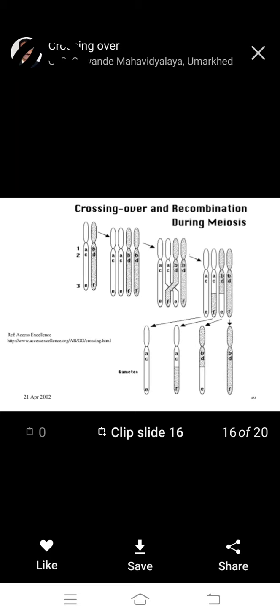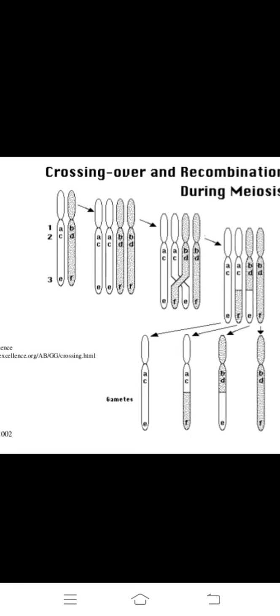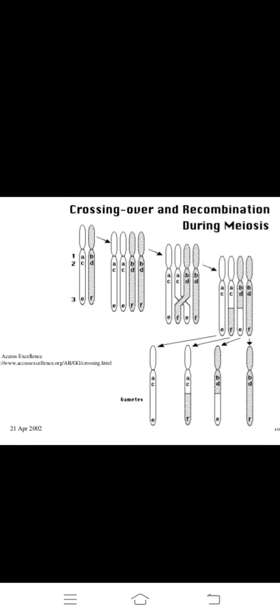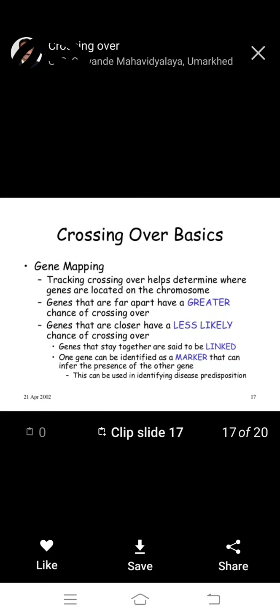Recombination, crossing over and recombination during meiosis. We observe the white and black chromosomes, and then crossing over forms the gametes. Crossing over basics, gene mapping. Tracking crossing over helps to determine where genes are located on the chromosome.